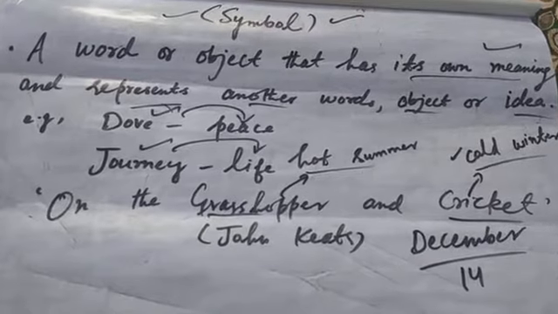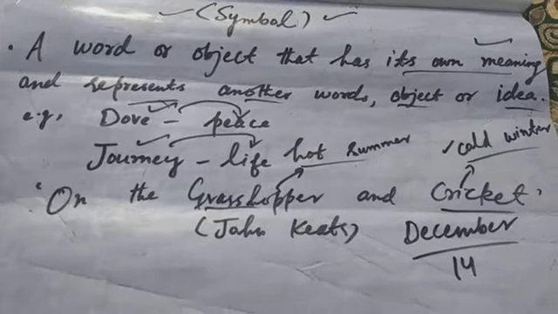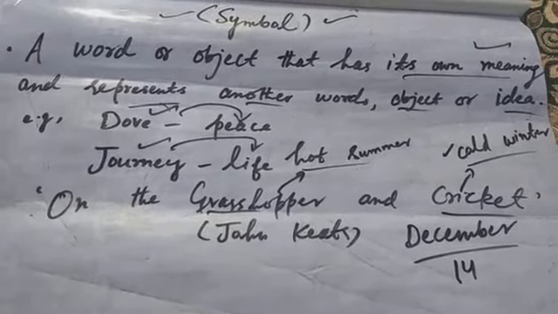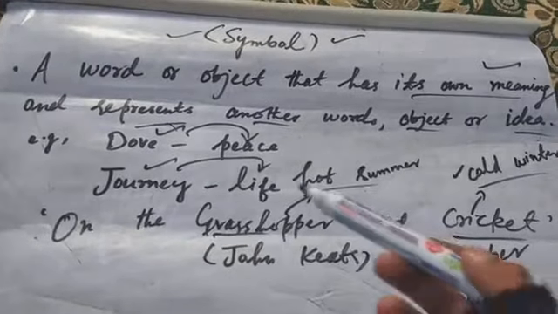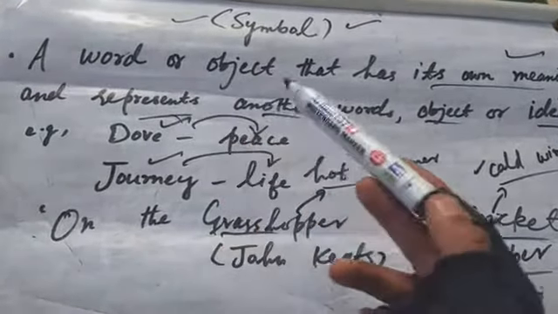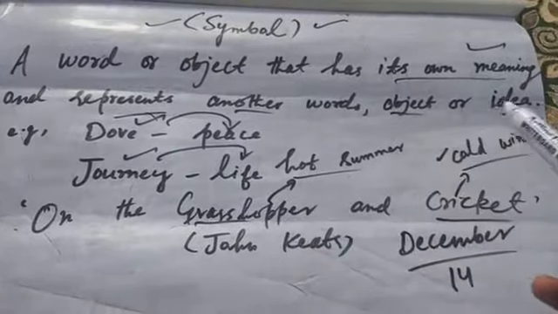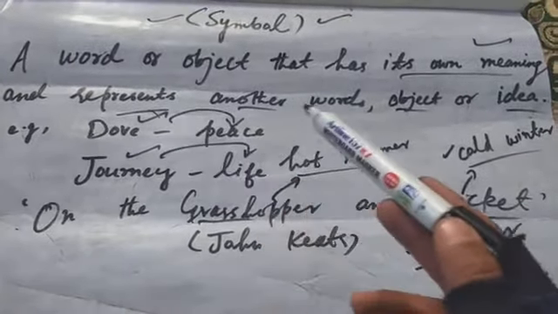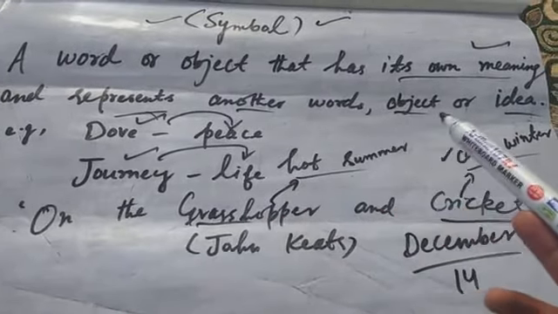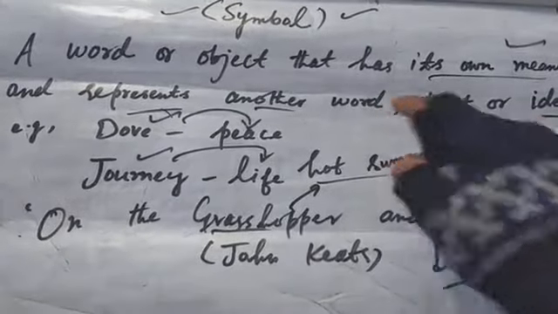Okay, so today, before moving to the text of the poem, let me tell you what you mean by symbolism and what is a symbol. So I have already written the definition here. Symbol is a word or object that has its own meaning and represents another word, object or idea.